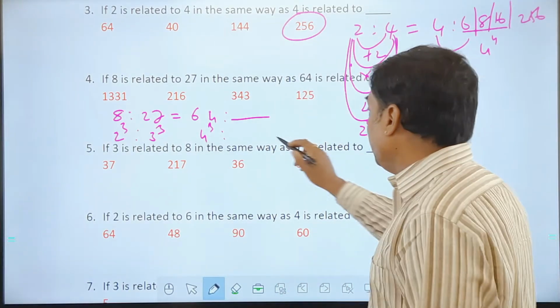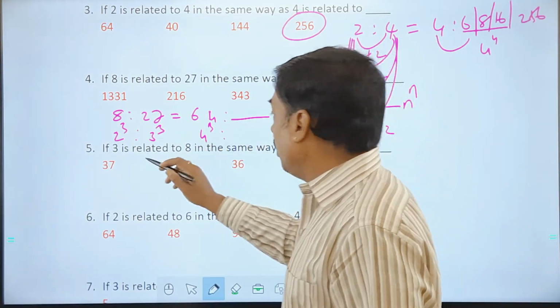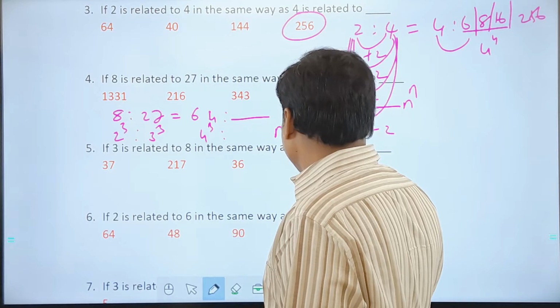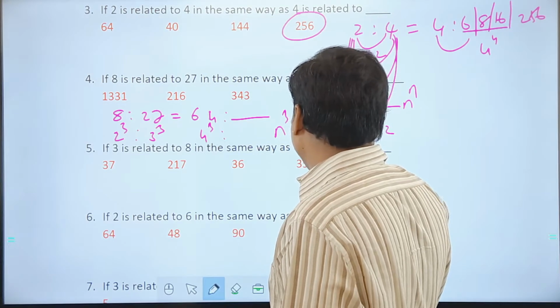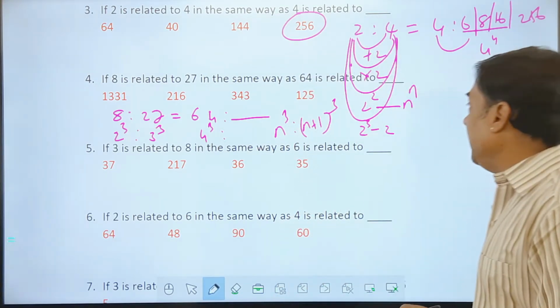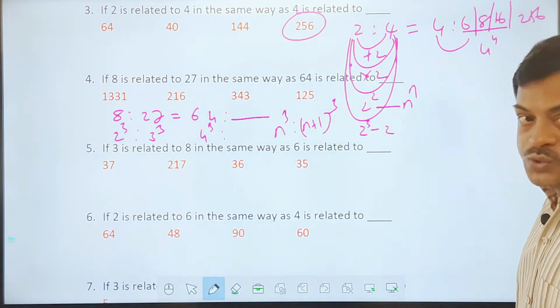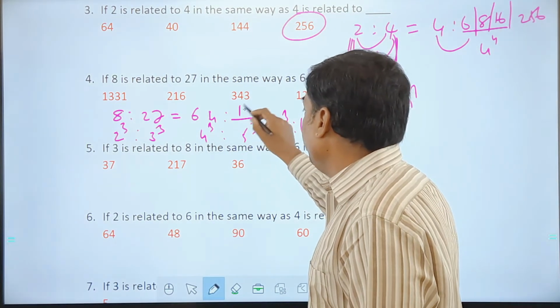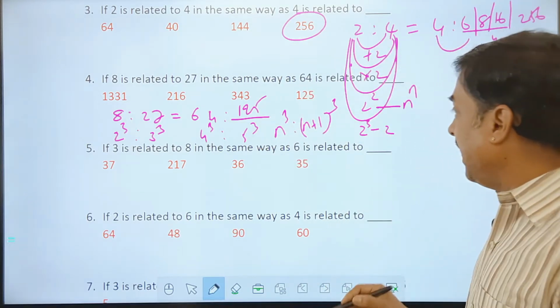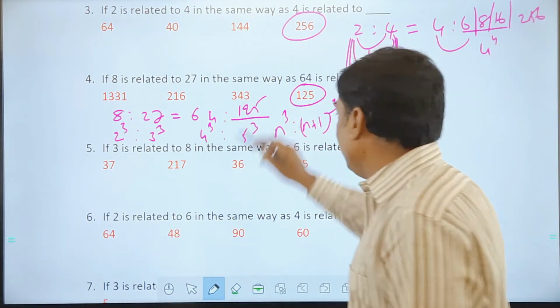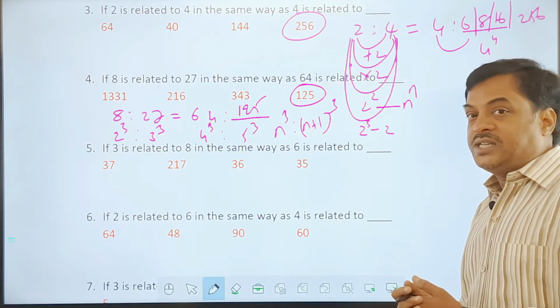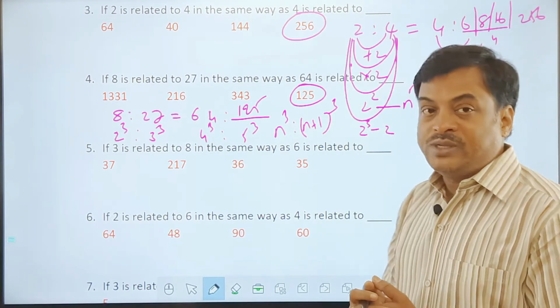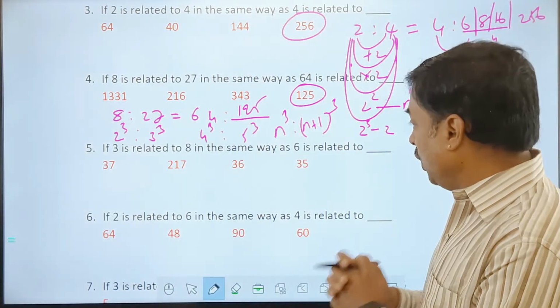So this will possibly be in the logic of n cube is to n plus 1 whole cube. So this has to be something like 5 cube. Do we have 125 in the options? If we have, then yes, we can say. So we have that 125 in the options. So the logic says it should be n cube is to n plus 1 whole cube.